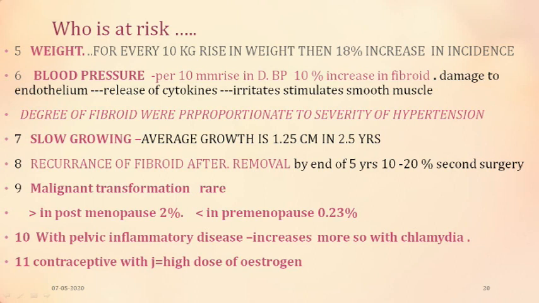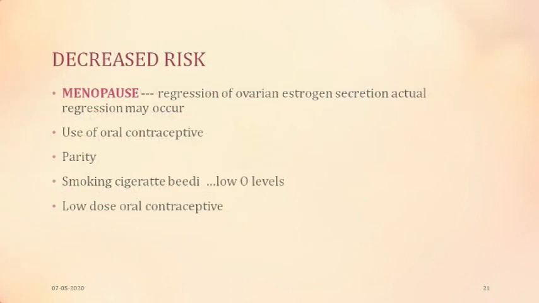Regarding who is at risk, patients with pelvic inflammatory disease, especially those with a chlamydial infection, have more chances of having fibroid. Those using contraceptives with a high dose of estrogen have more chances of fibroid. We discussed the decreased risk in menopause because the ovarian estrogen secretion decreases and therefore there can be regression. If they are using oral contraceptives with a very low dose of estrogen, it can decrease.